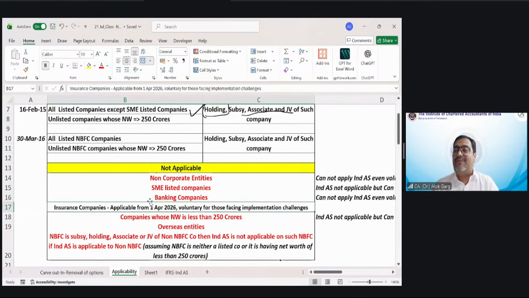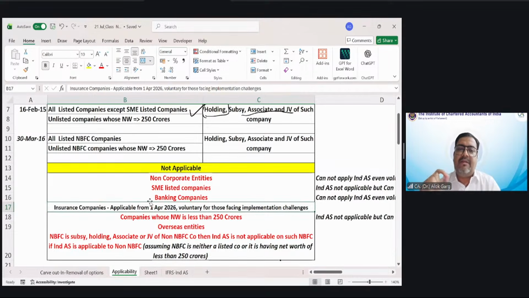Insurance companies, my dear friends. On 30th or 31st March 2026, IRDAI, the Insurance Regulatory and Development Authority of India, came with a notification circular, and IRDAI says that insurance companies will apply Ind AS from the financial year 26-27, that is, from 1st April 2026.